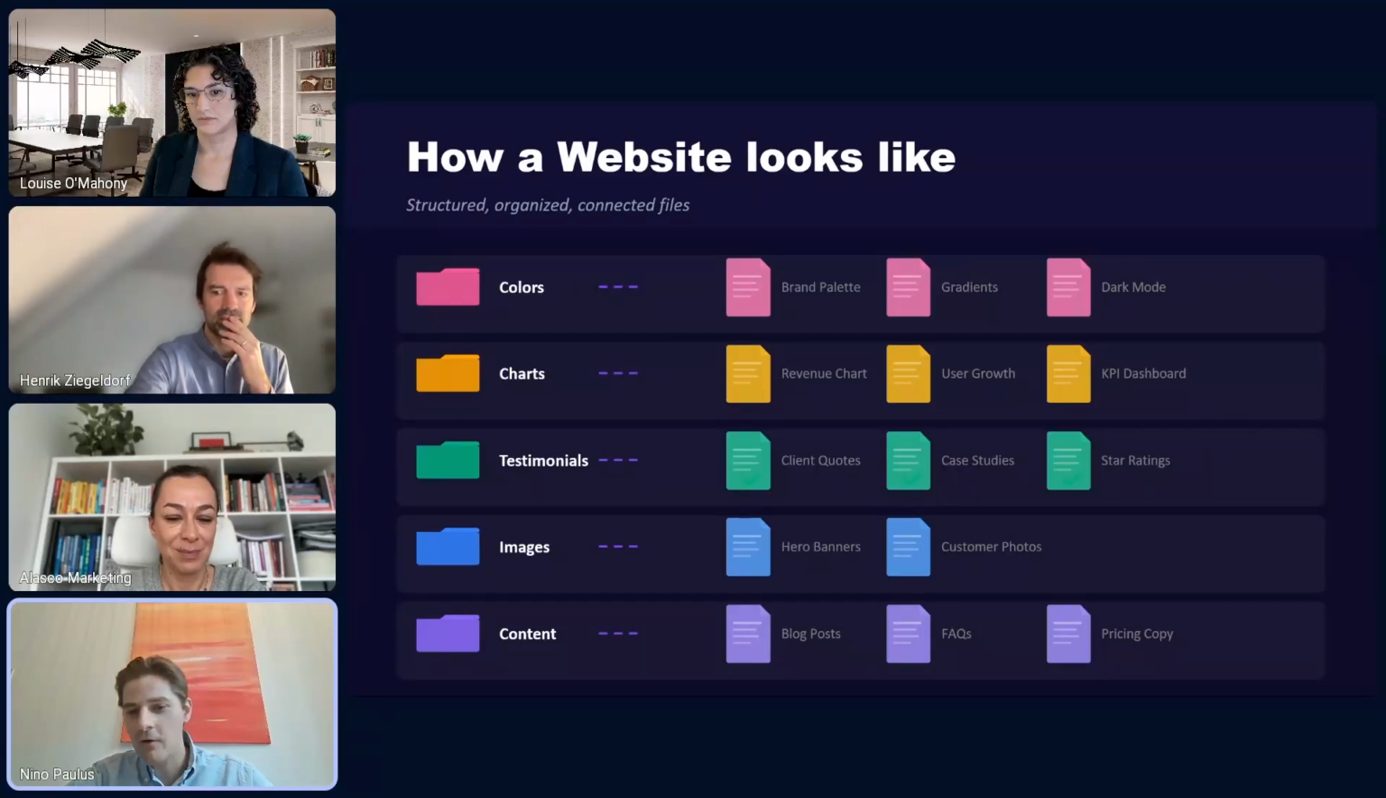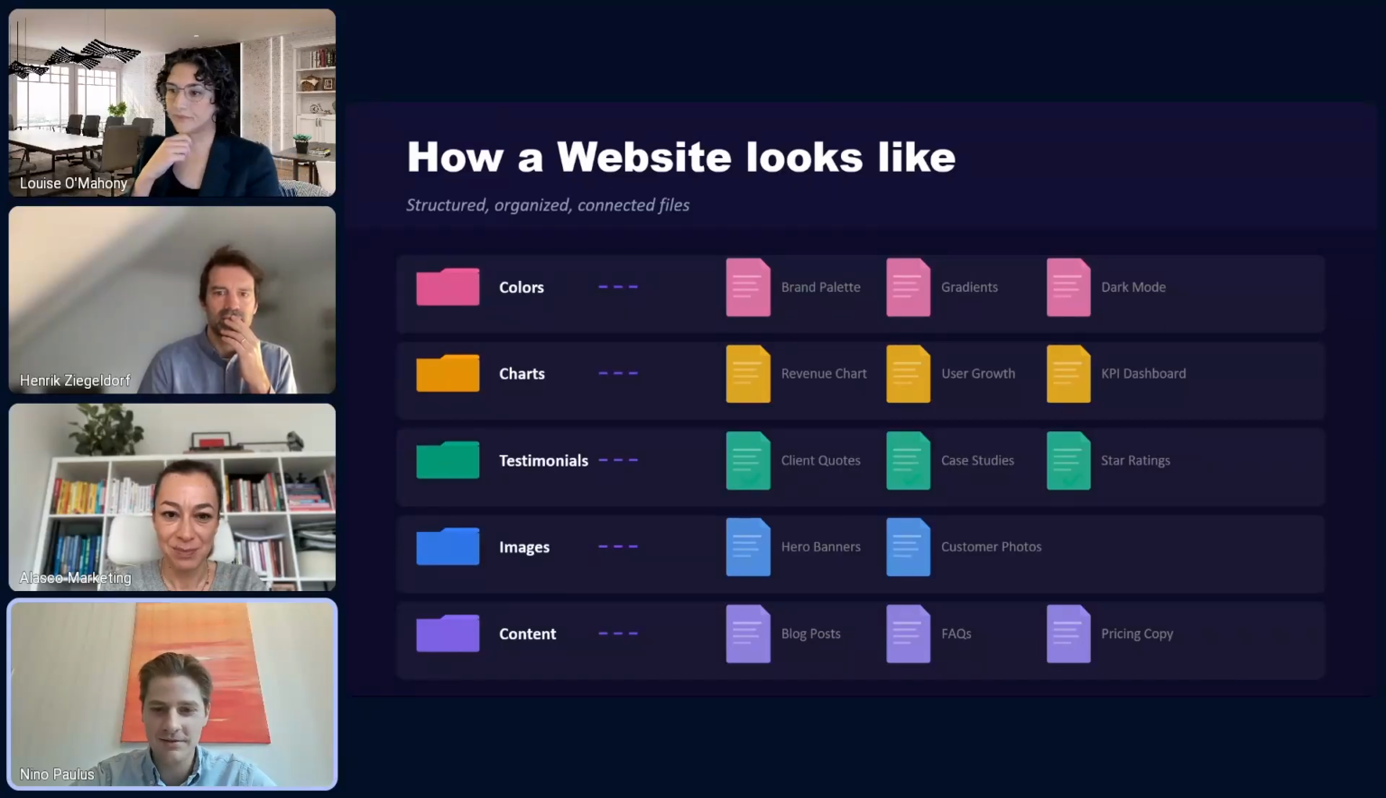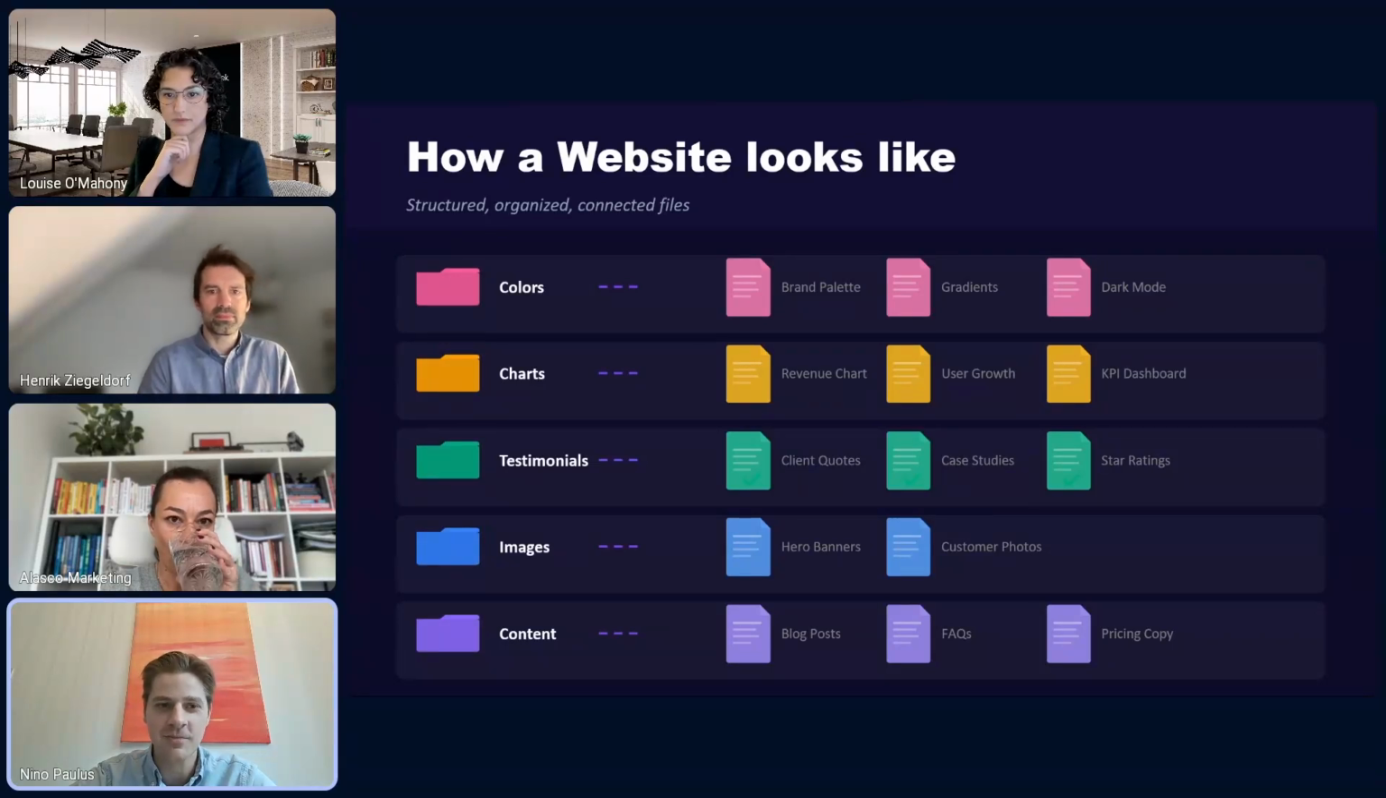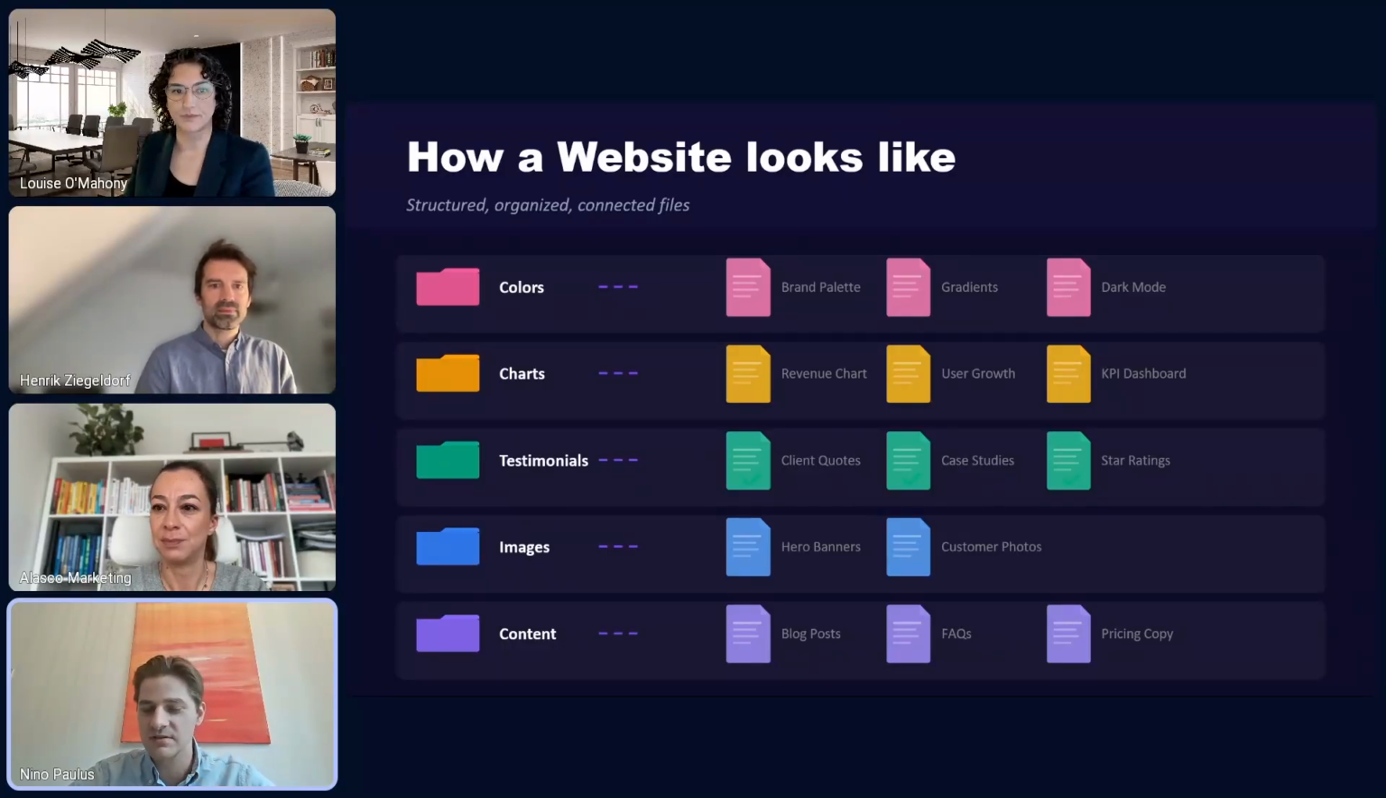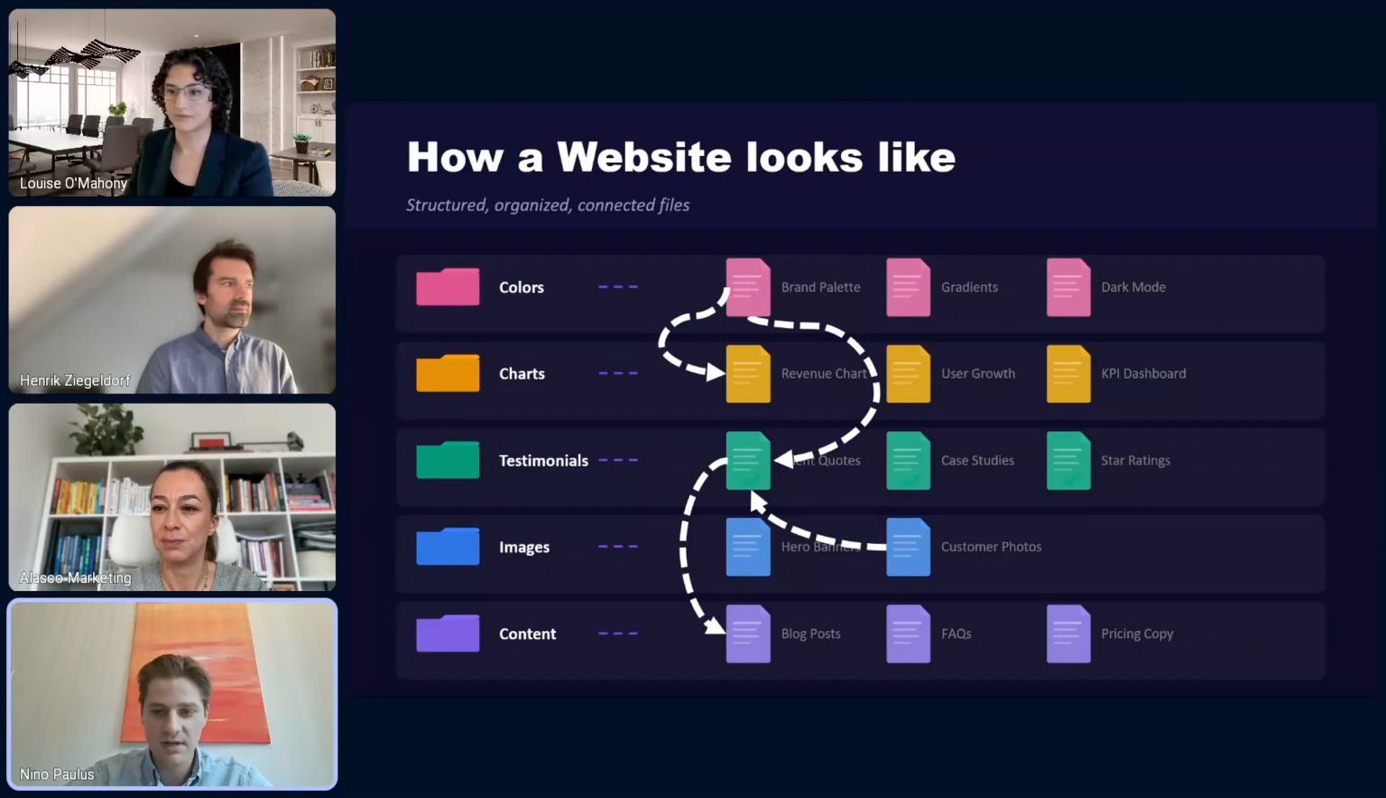So how does a software developer look at a website? Basically, it's just a folder structure with a lot of different files. And so you have the folder where you define colors, where you define testimonials on a website, where you have all the images. And everything is pretty well structured in this directory. And the good thing about code compared to what we maybe have in real estate is that those files and code are quite well connected.